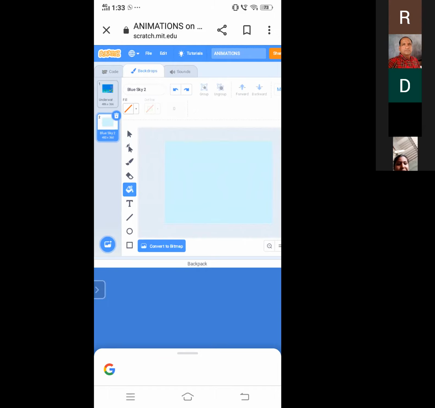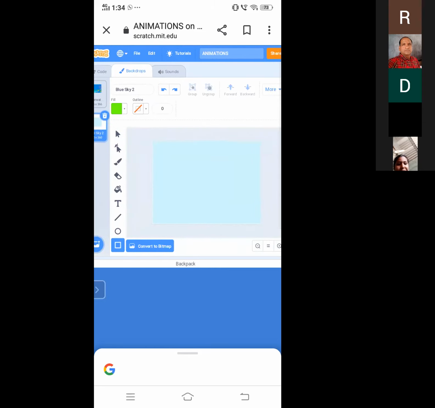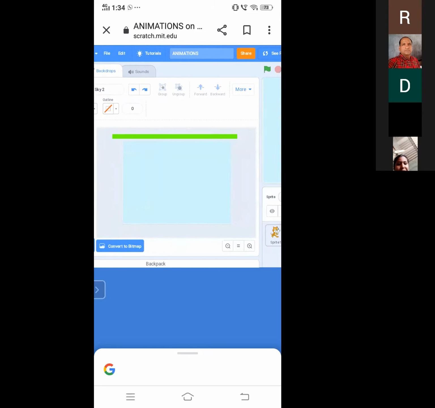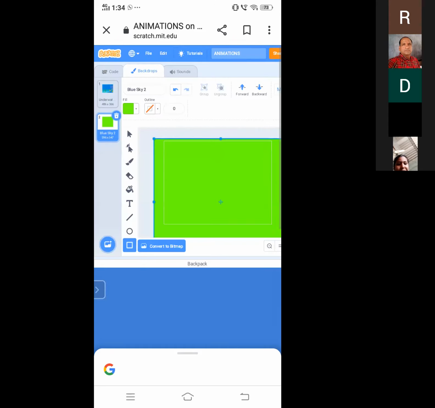And then this bucket. We have to select any color and then you can fill. Sometimes it will not work. So we can use one more option instead of this bucket. You can see the last option is square. If we click on that square, you can see fill. For example, I am using the green color to fill. You can drag with the mouse pointer or your finger. So it will be applied here also.